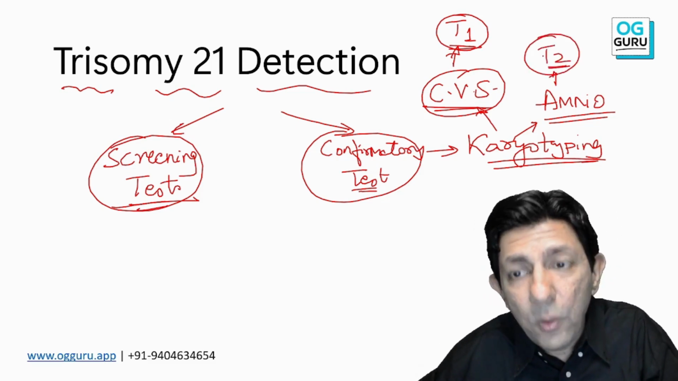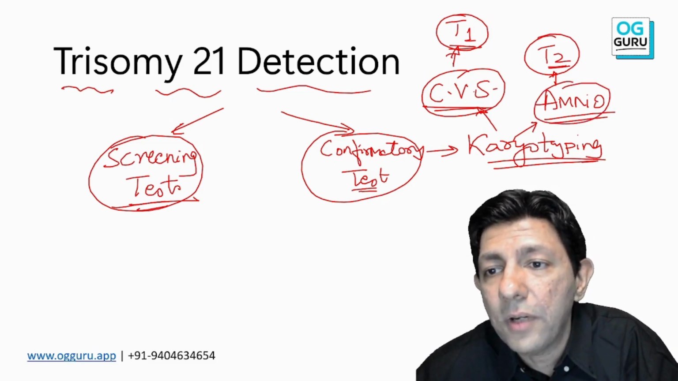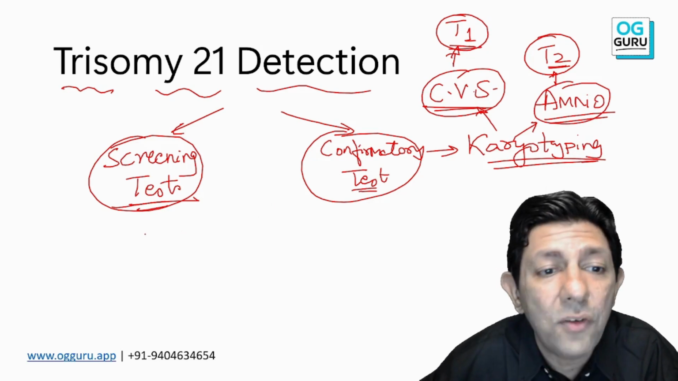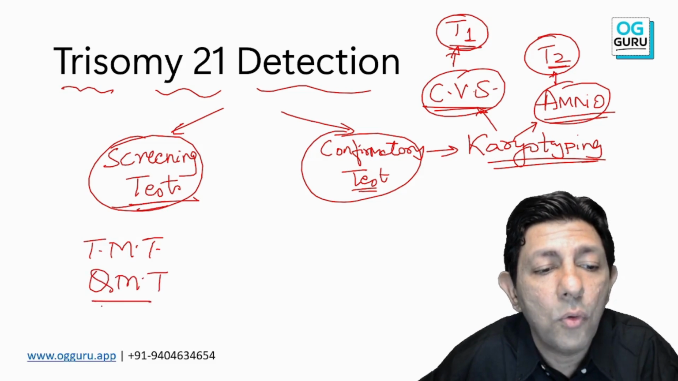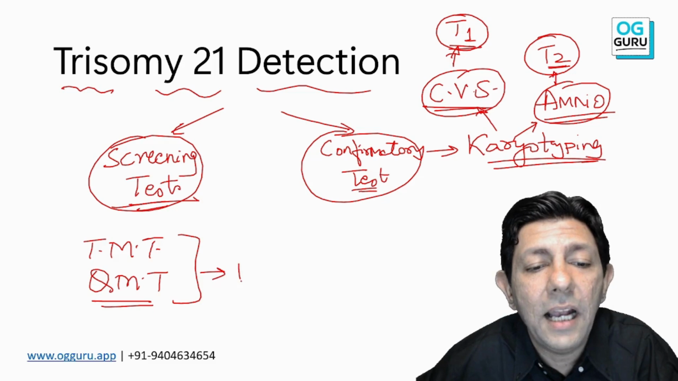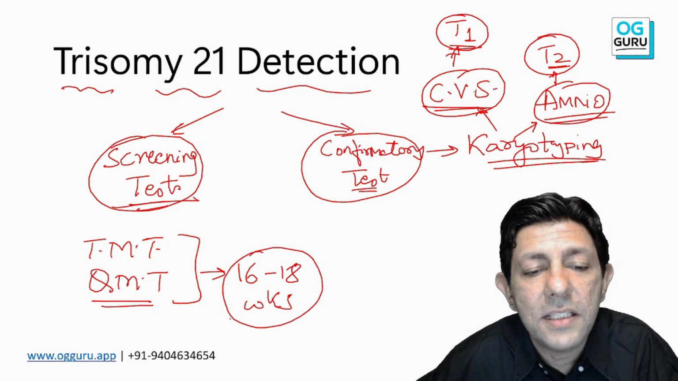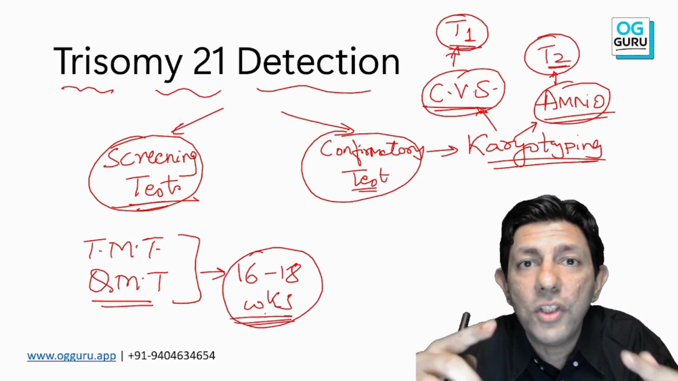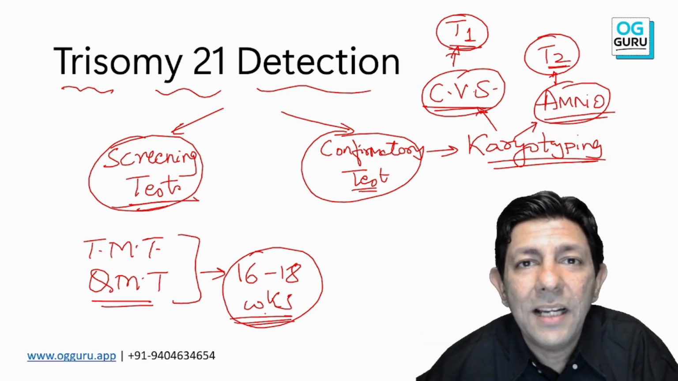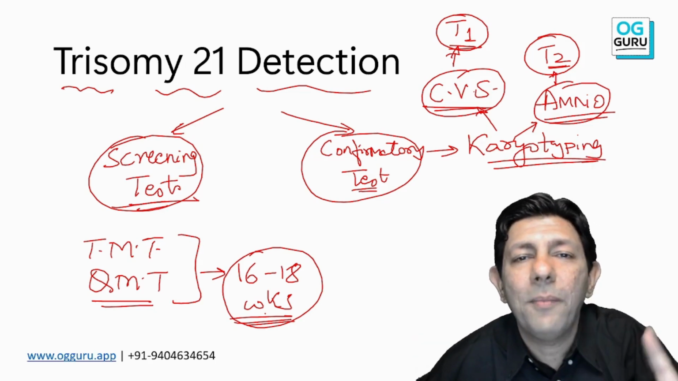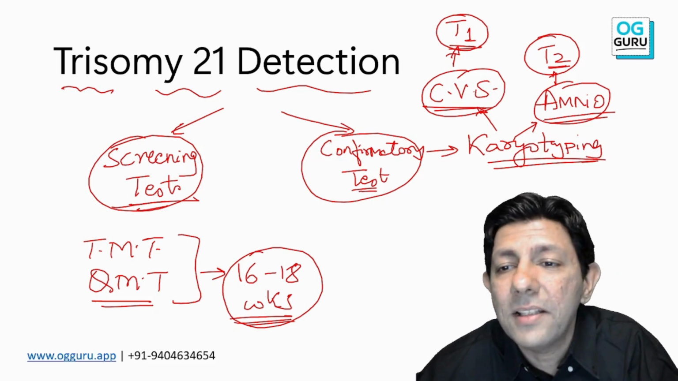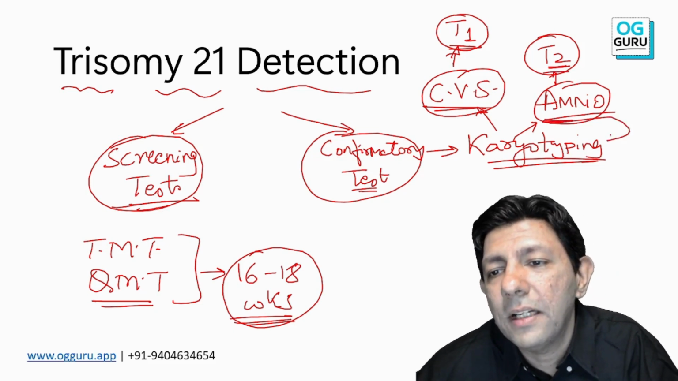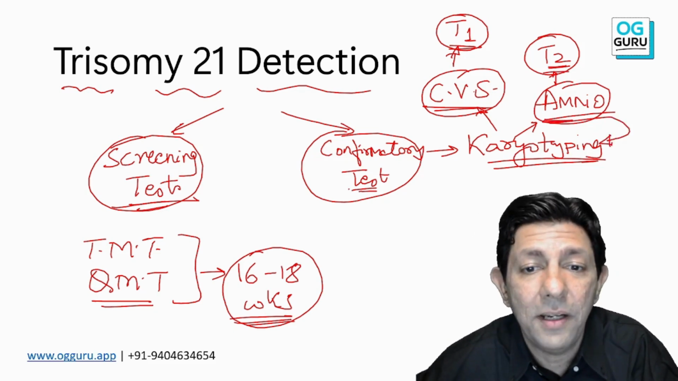And one more important point, since we are on the second trimester: in the second trimester, we do the triple marker test and the quadruple marker test, and they are also done between 16 to 18 weeks. Is this understood to all of you? So if the question paper asks to name the screening test done at 16 to 18 weeks: triple marker, quadruple marker. And name the confirmatory test done in the second trimester: amniocentesis and karyotyping is a confirmatory test.